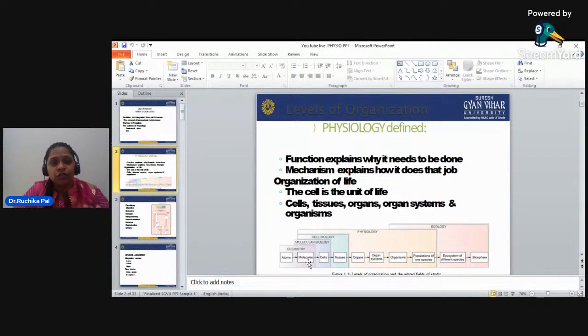Physiology starts in our body in the form of organs, organ systems, organism, and the population of the species, and then the ecosystem of different species, which leads to the biosphere. So physiology is related to ecology also. When the organism is formed, it goes into the ecosystem.